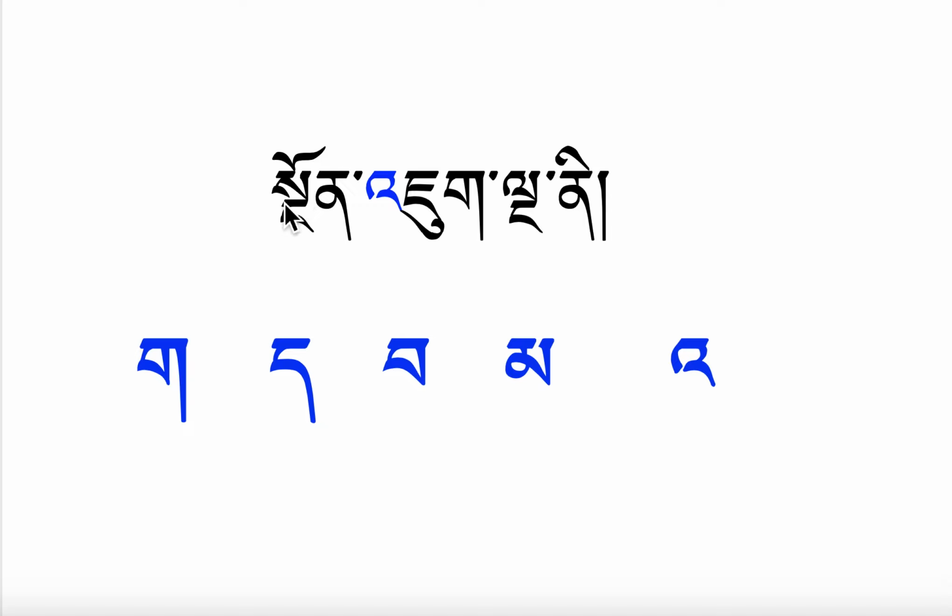So now let's focus on this one. Sa ngata nga naru ngo. You see? Sa ngata nga naru ngo. So make sure we have to read one by one. First, we have to read this one. Sa ngata nga. This is the sa ngata nga naru ngo.